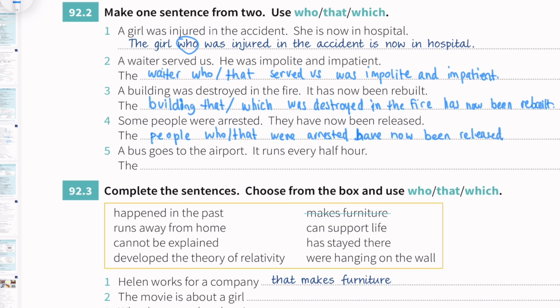And then the last one, a bus goes to the airport. It runs every half hour. So the bus is not a person. We have to use that or which. The bus that goes to the airport. Another option, we can use which as well. Then the second one, runs every half hour. Nothing changed. Every half hour. So I hope you understand all the 4 questions that we've just done together.